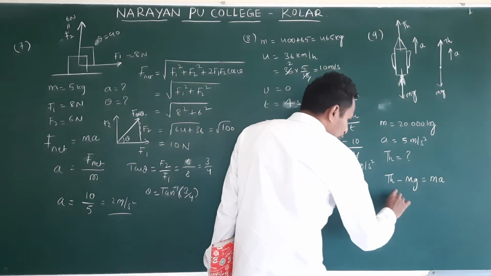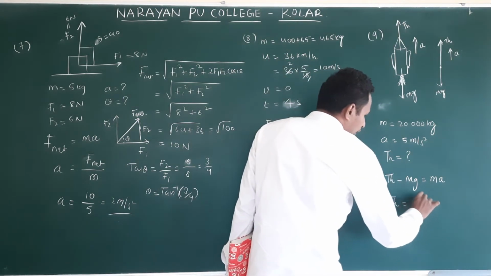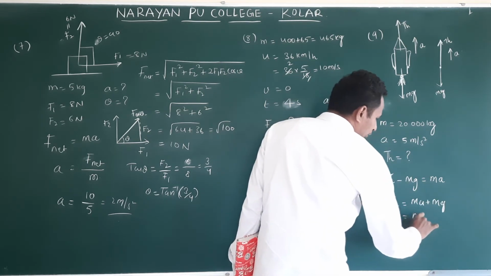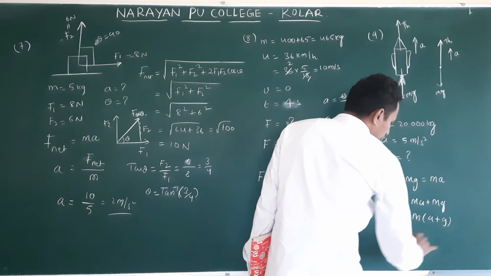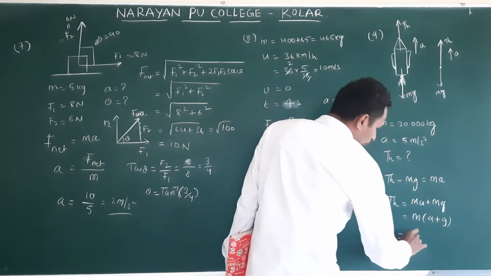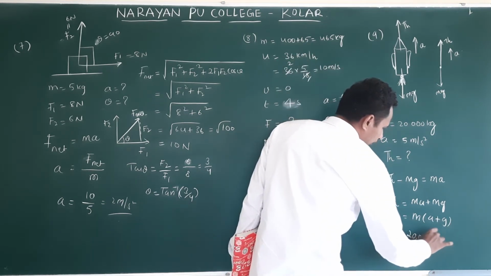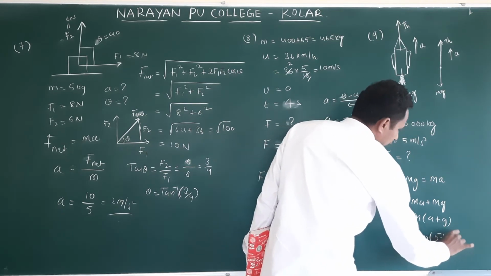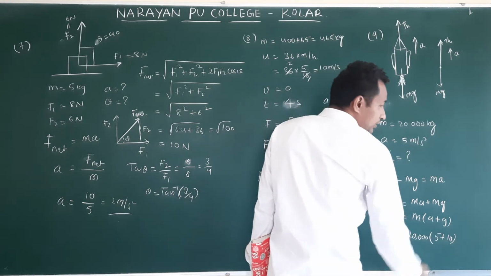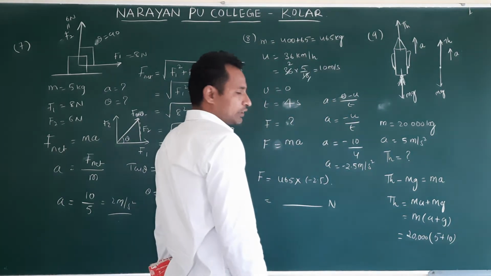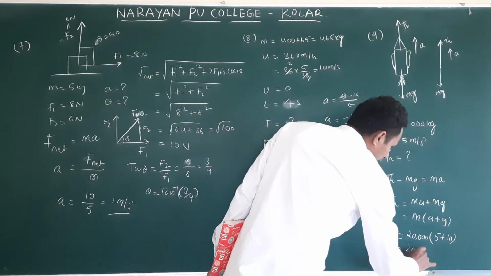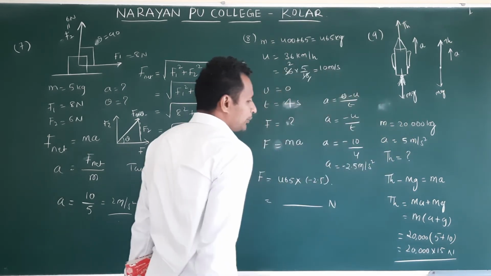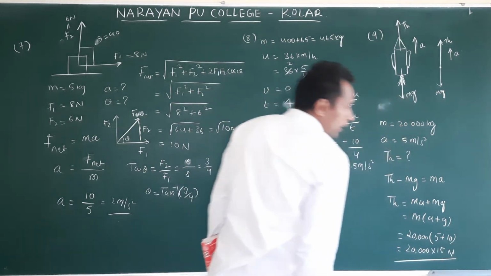Now they are asking thrust. You make the thrust the subject. Thrust equals ma plus mg. What is common? m common, a plus g. Substitute the values. Mass is 20,000. Acceleration 5. g asking us to take 10. So 5 plus 10, 15. 15 into 20,000. You do this calculation, that will be the answer.